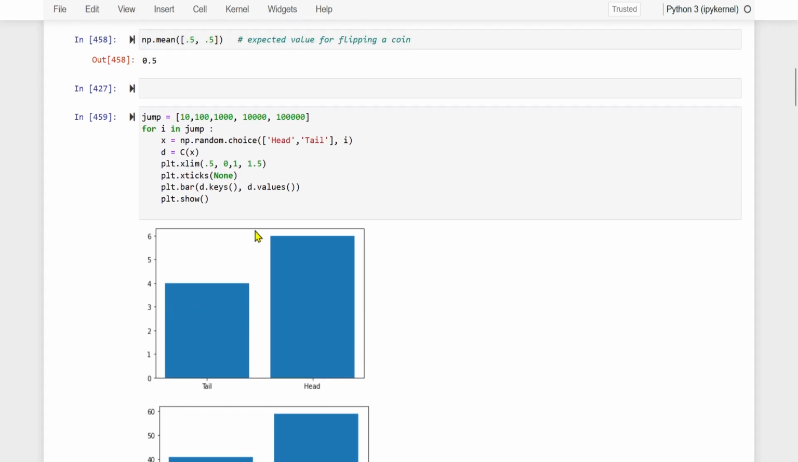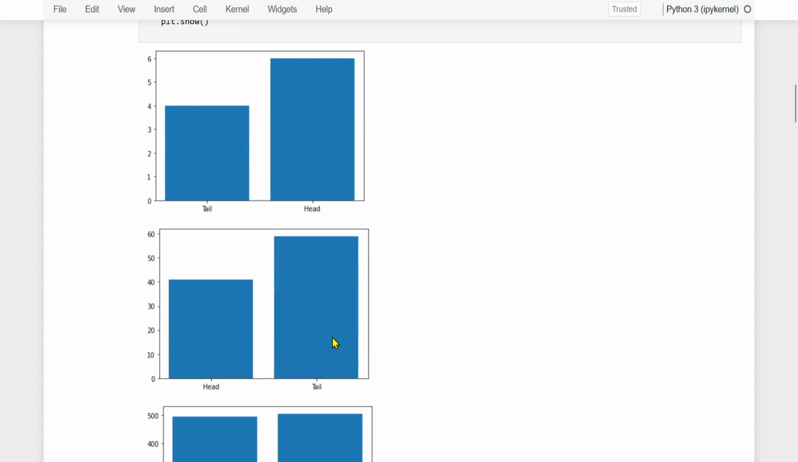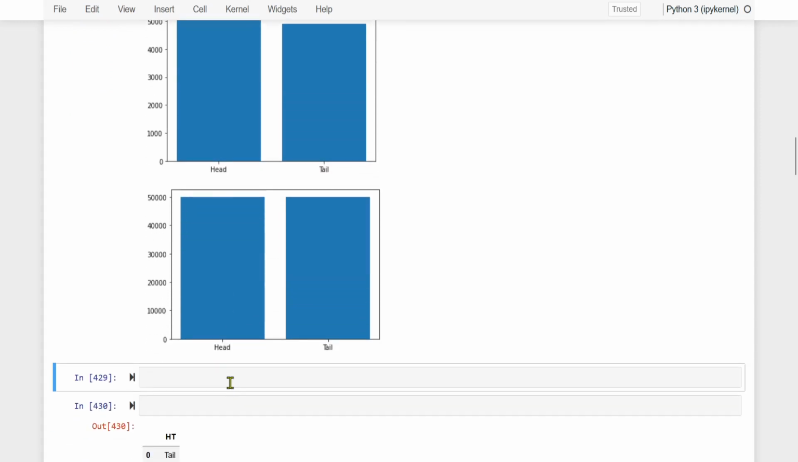Here we go. So tails, tails, heads, tails, heads, tails. See, having flipped the coin 100,000 times, we see that we are almost getting 50% of the time heads and 50% of the time tails. And this is precisely what the law of large numbers says.